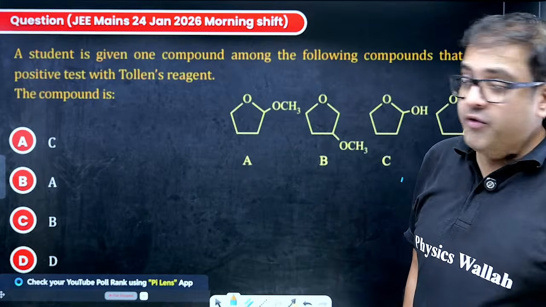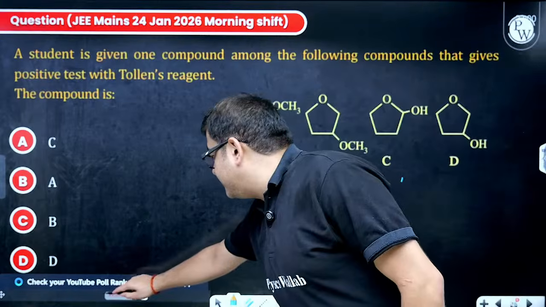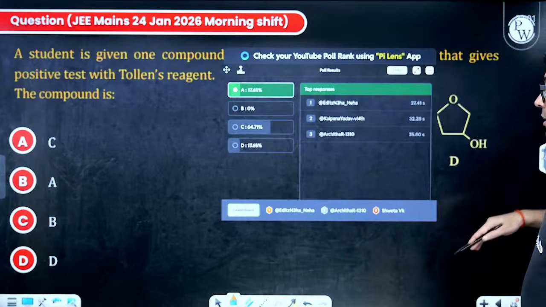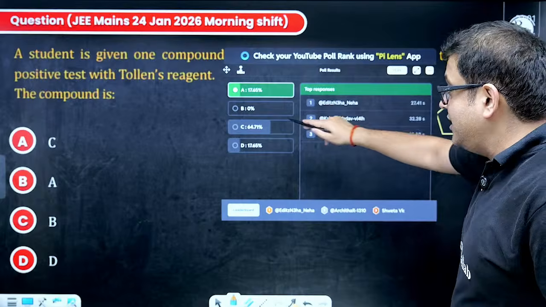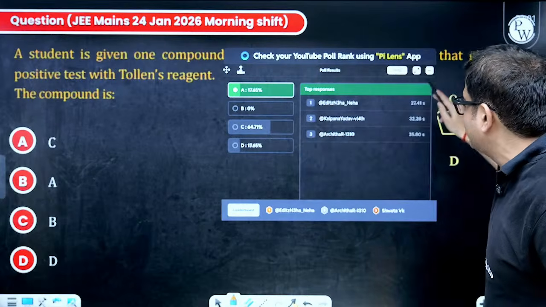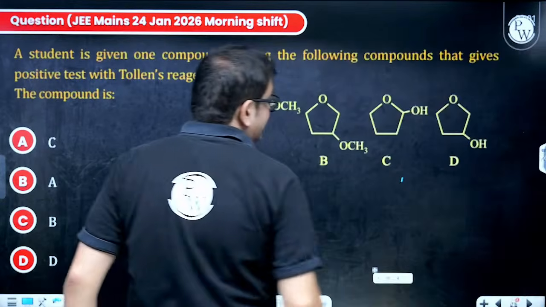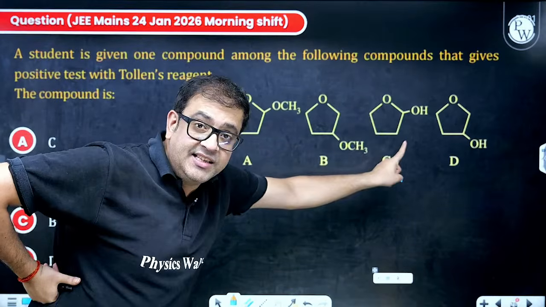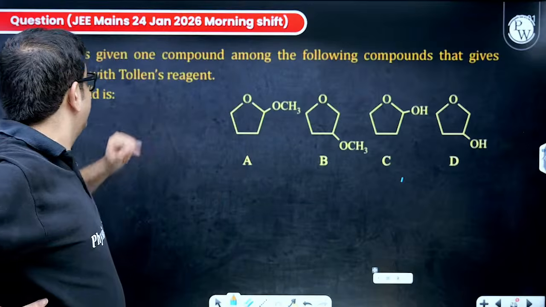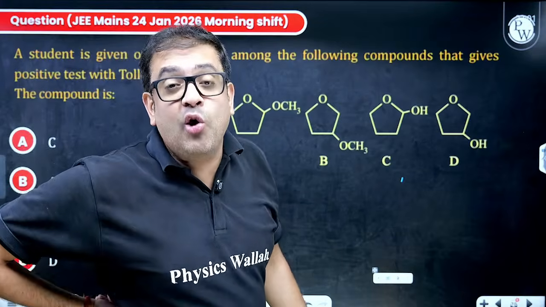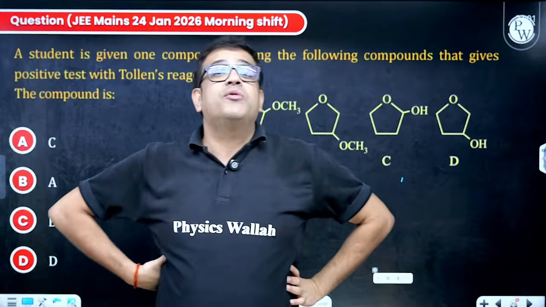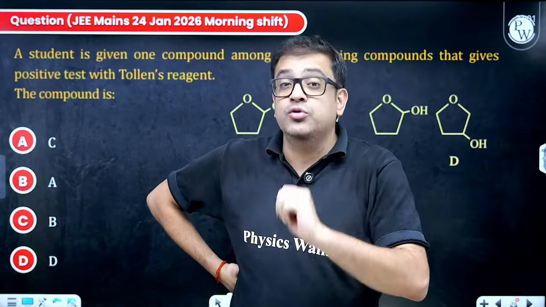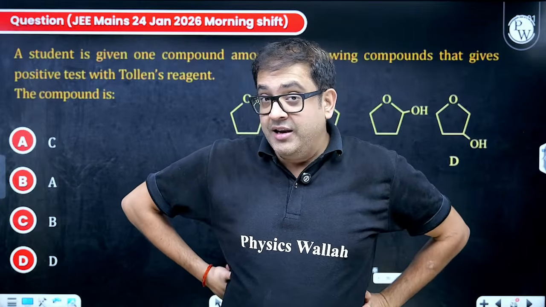Chalo. Moving forward, yes, people are answering. So let us check. I guess the answer is A. Actually, people answered C. You know why you have answered C? Because the answer is definitely C. But this is what NTA can also do. The answer is definitely C, because who can give the Tollens test? Sir, the Tollens test can be given by all aldehydes, either aliphatic or aromatic. Sir, ketones you already said give very less nucleophilic addition. Sir, only aldehydes give this.